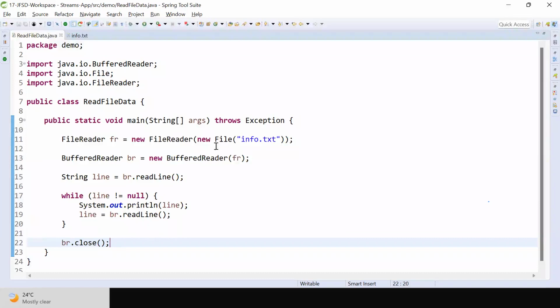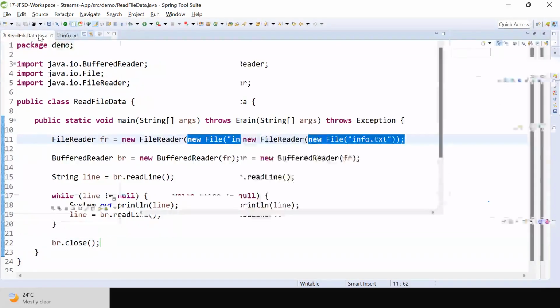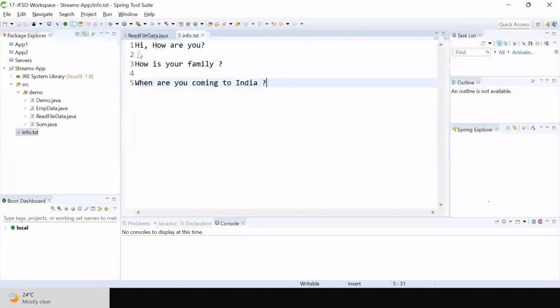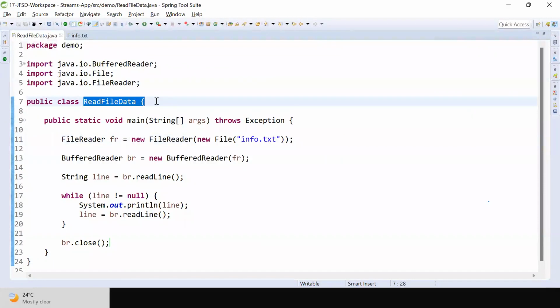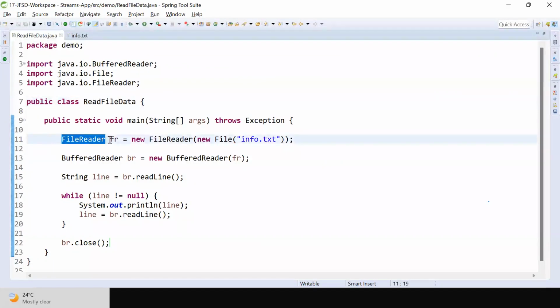So this is my file object which I have created in my project, info.txt. In this file there is some data. Now I have created one class called ReadFileData. In that I am writing FileReader fr is equal to new FileReader, passing the file object as the input. FileReader is used to load the file. By using FileReader we can read the data, but it will read the data character by character.